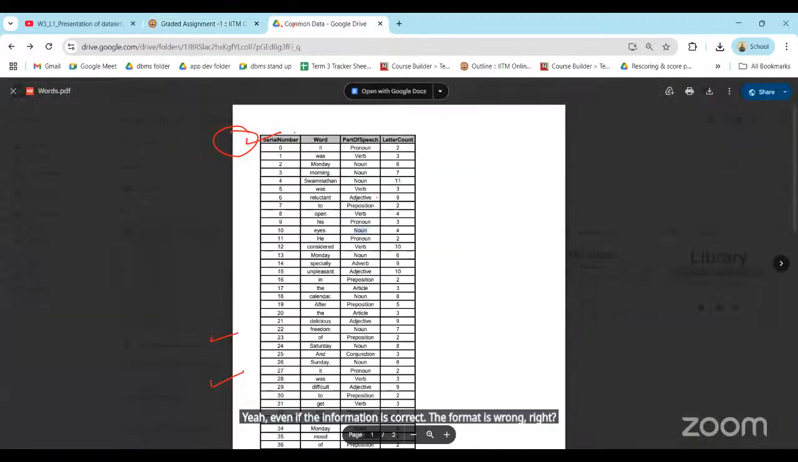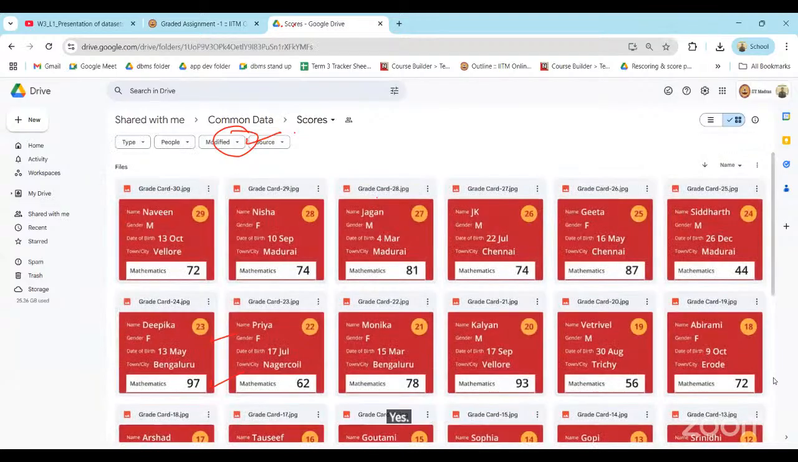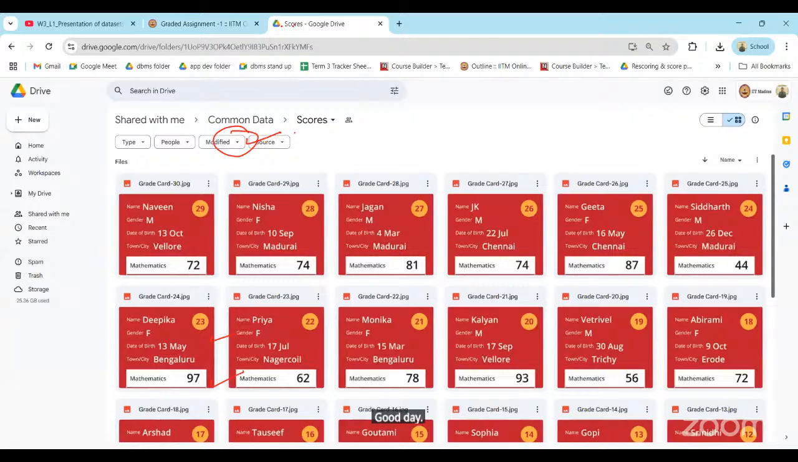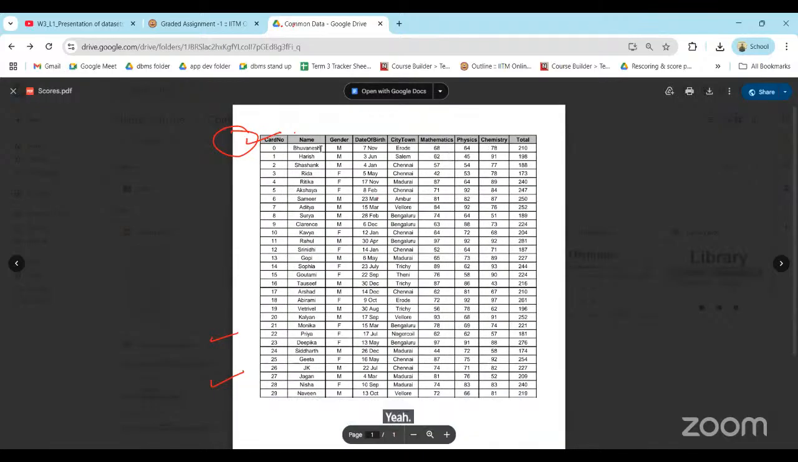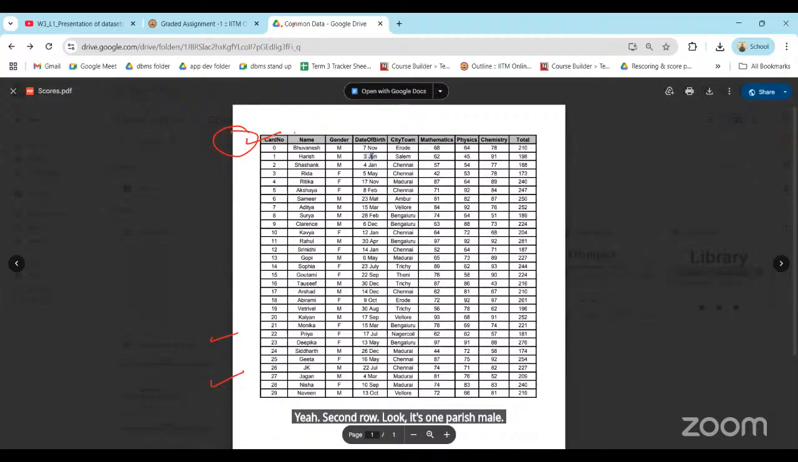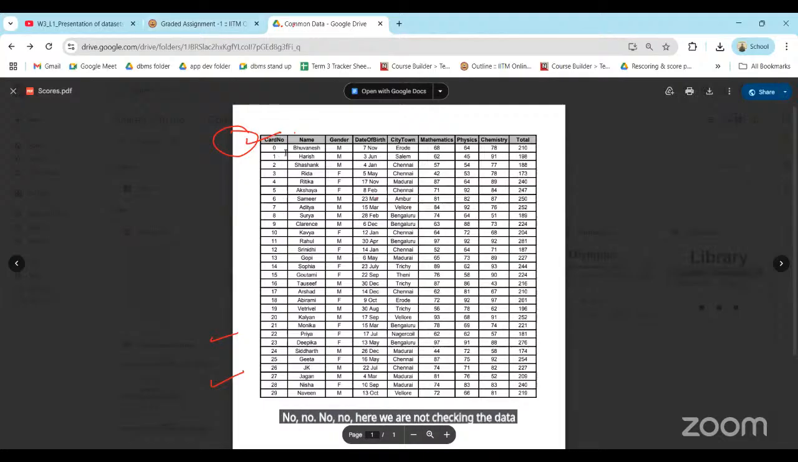Okay. So are you referring to the actual data you are saying? Yes, sir, the actual data. We can go to the table PDF. Second row: 1, Harish, male. The marks are 62, 45, 91. No. Here we are not checking the data, right? So don't look at this data.